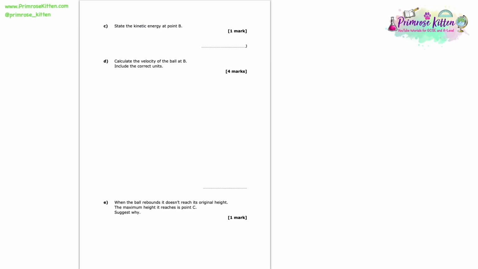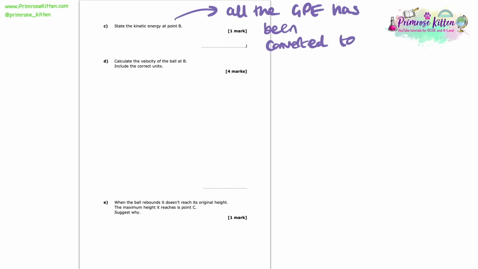So now, in a similar way, we're asked to state the kinetic energy at point B. So at point B, all of the gravitational potential energy it had at A would have been converted into kinetic energy, because of course there's no gravitational potential energy left by the time it gets to point B. Again, there's a little bit of a hint in the fact that it just says state the kinetic energy. It doesn't say calculate. So for that reason, all we need to do is to take the gravitational potential energy we calculated for point A and say that's exactly the same here for the kinetic energy at point B.